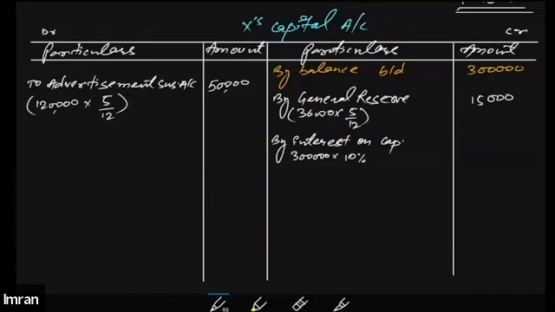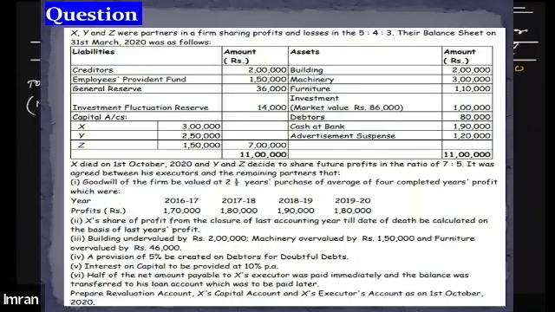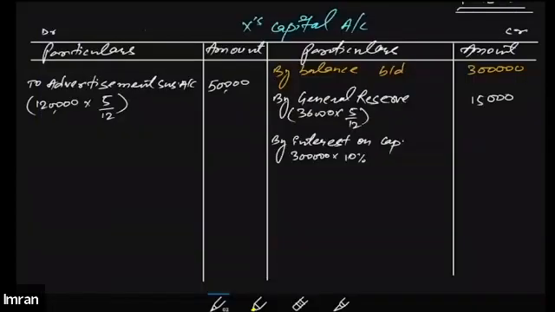For how many months will we be giving him the interest on capital? For the entire year or only for the 6-month period? Since the question says that he died on 1st of October, that means I guess he is entitled to claim interest on capital for the 6-month period. Yes or no? Yes. So that means 6 upon 12.